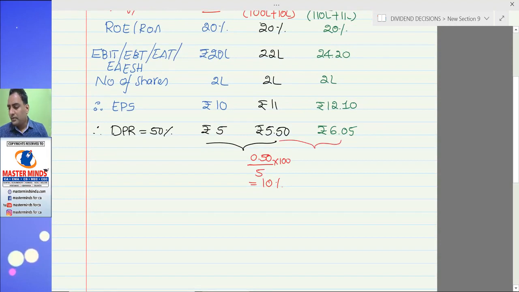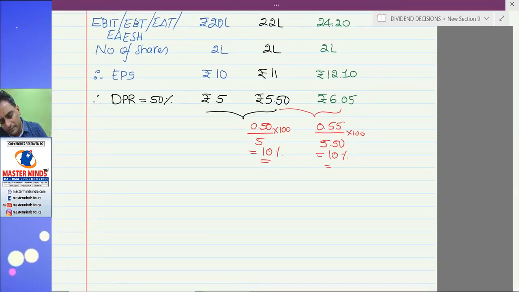Now 6.05 dividend will be paid in the third year. So we can find a 55 paisa increase over the second year. So if you calculate, this rate would be 10%. Like that, every year you can see the next year's dividend will be paid 10% higher than the previous year's dividend.